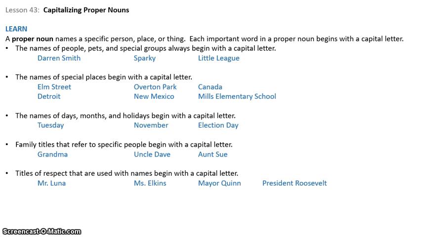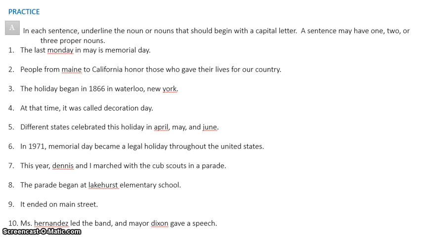Okay, let's go ahead and go to practice set A, bottom of 196. It should look like this. Now, on mine, when I did the PowerPoint for this, it underlined some words because it was telling me, hey, you forgot to capitalize it. Well, I intentionally did not capitalize them because you need to do that. So I don't know if it shows up on yours, but on mine, I got a little red squiggly line under some of my words telling me I forgot to capitalize it. But like on number 1, I can't tell if you see this or not, so it's kind of crazy. On number 1, the last Monday in May is Memorial Day.